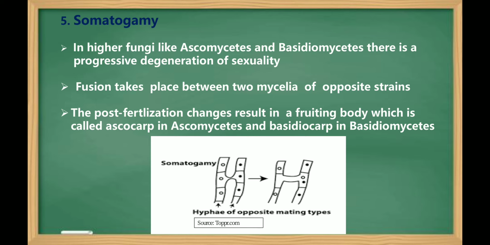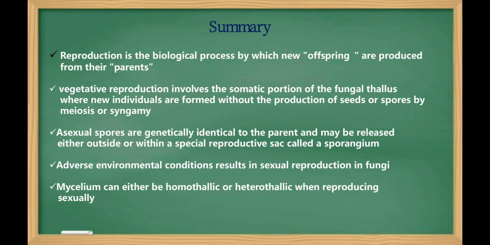The fusion takes place between two mycelia of opposite strains. The post-fertilization changes result in a fruiting body which is called ascocarp in ascomycetes and basidiocarp in basidiomycetes.